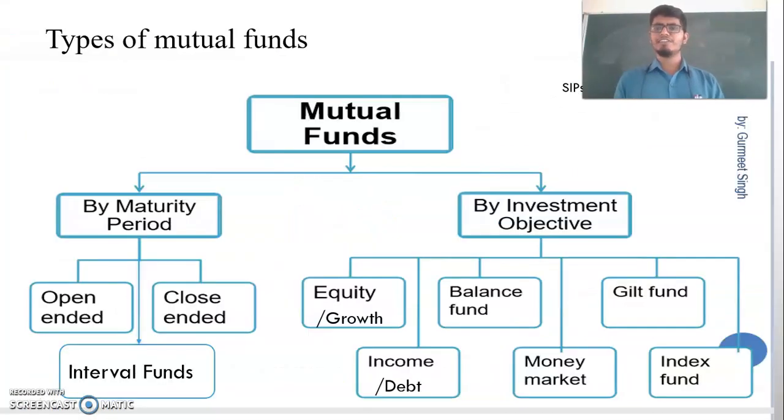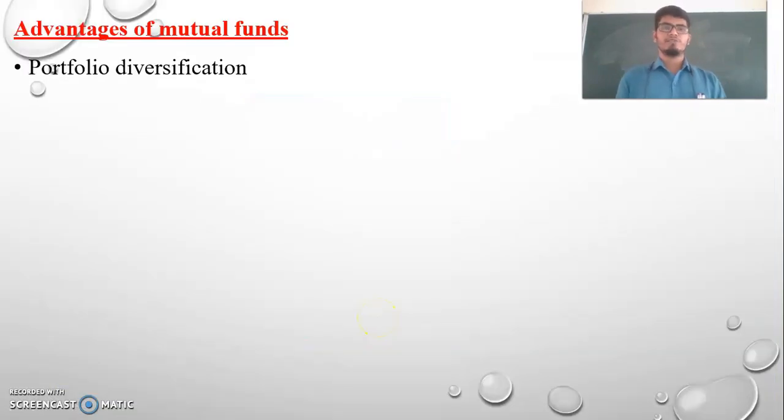As I said, the main objective of the investor are security, profitability, and liquidity. If you are investing in that type of securities where you will get security, profitability, and liquidity, it is treated as portfolio investment. We'll go for advantages and disadvantages of the mutual funds. Portfolio diversification, as I showed here, they are going to invest in the equities, debts, money markets, even in the government securities.